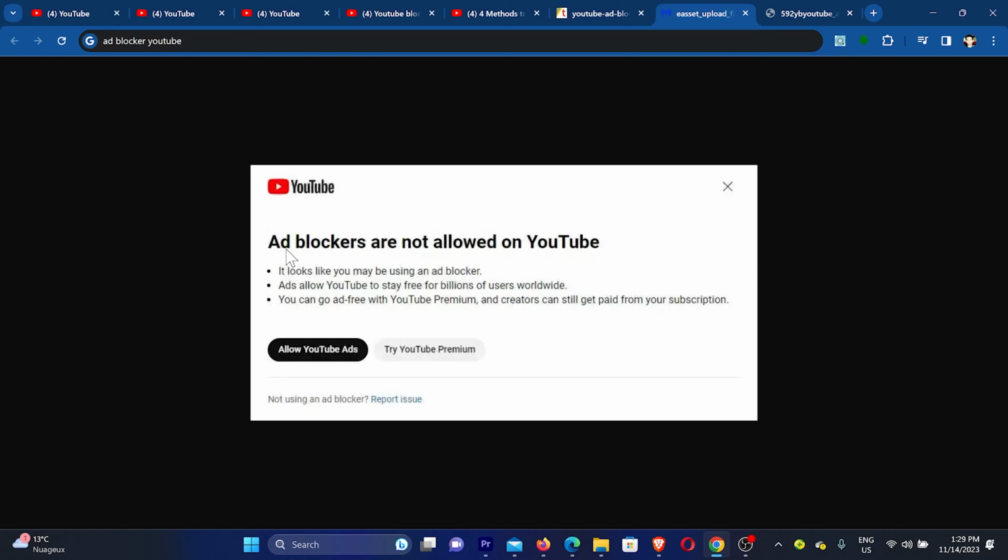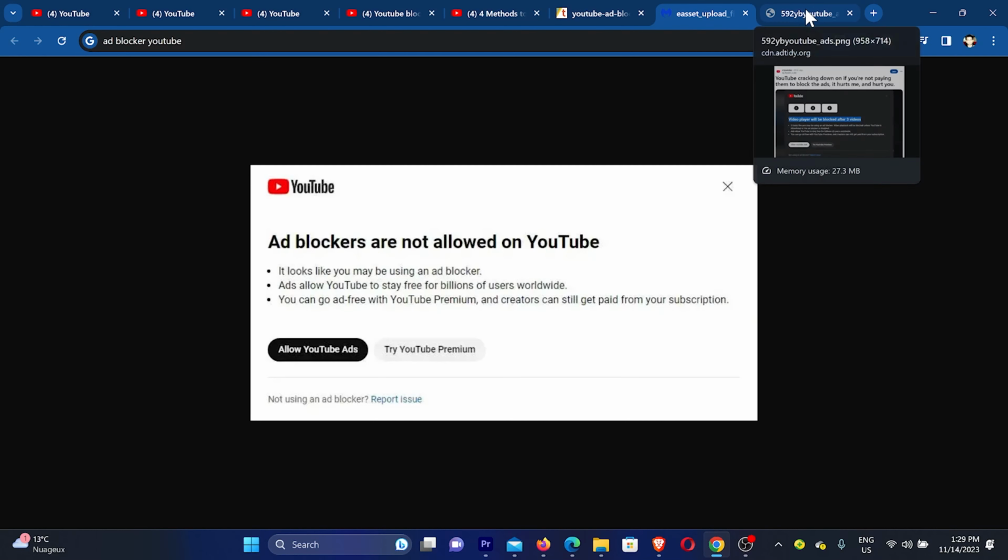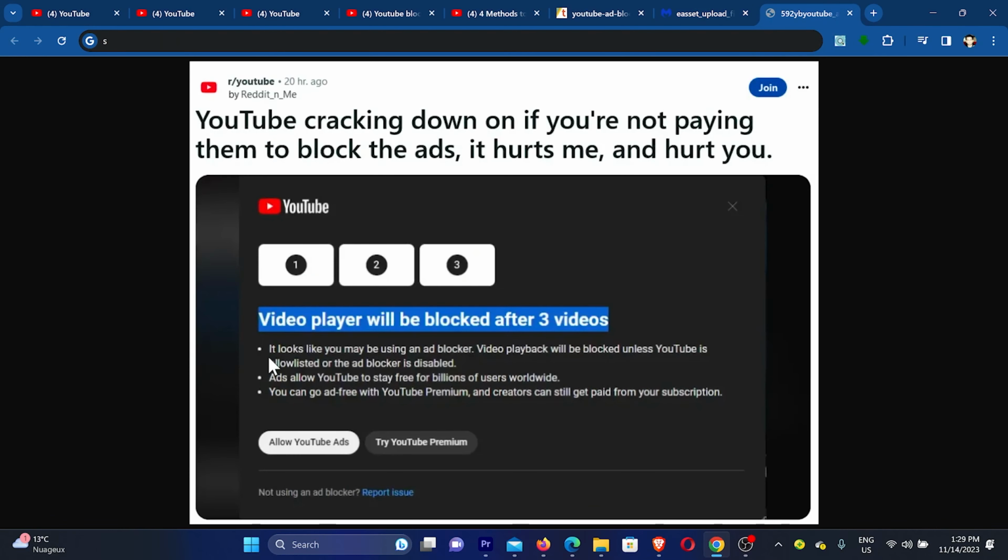Hello guys, so from the last few days you must have heard the news that YouTube is cracking down on people who are using ad blockers. So when you watch YouTube videos, you see this kind of notice that ad blockers are not allowed on YouTube, or sometimes a more aggressive warning where YouTube says the video player will be blocked after 3 videos.